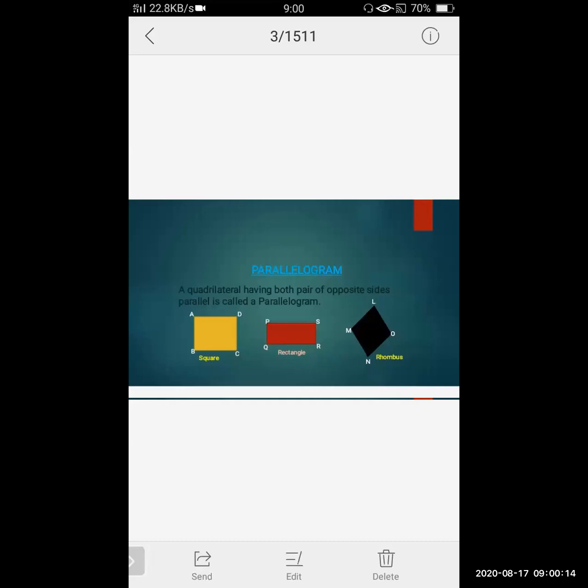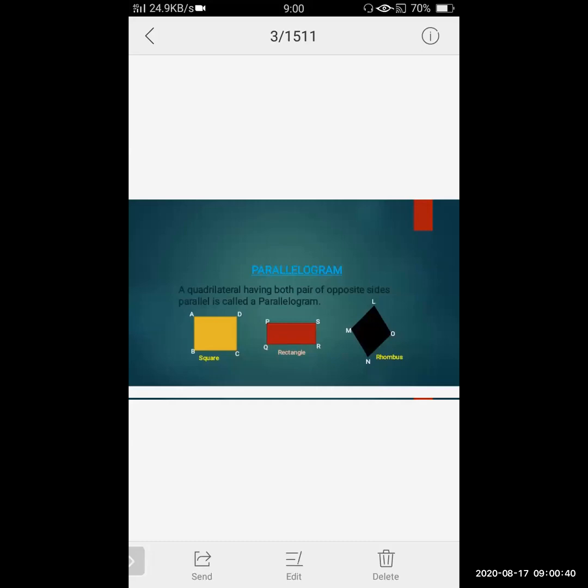So all these, square, rectangle, rhombus, are kinds of parallelogram. Why? Because they satisfy the main property of a parallelogram, that is both pairs of opposite sides are parallel. Okay.